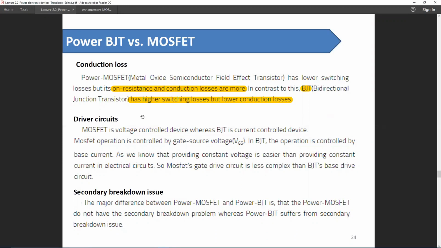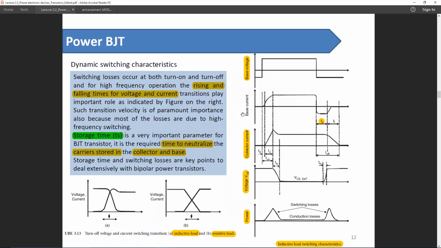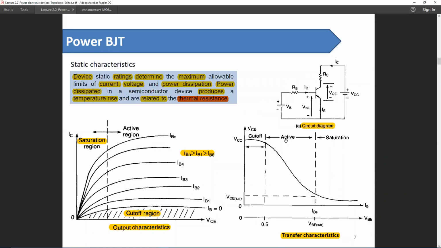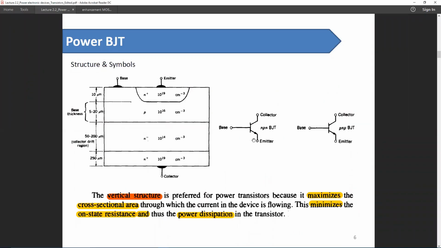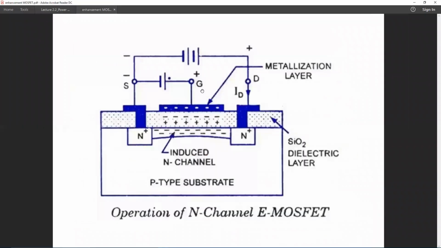Now, when it comes to the driver circuit, in order to turn on the BJT, we need to turn on this base-emitter junction, which is basically a diode. And in order to turn on a MOSFET, all we need to do is apply a positive voltage to the gate.